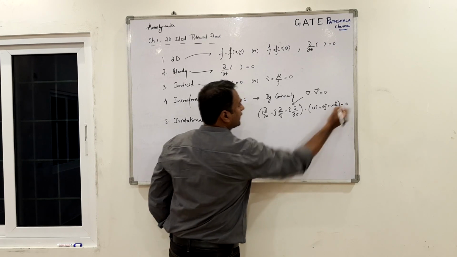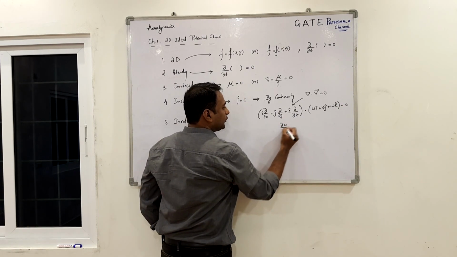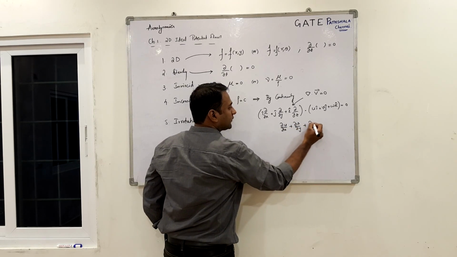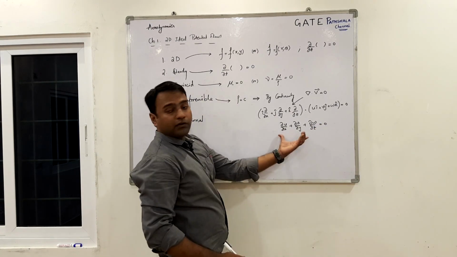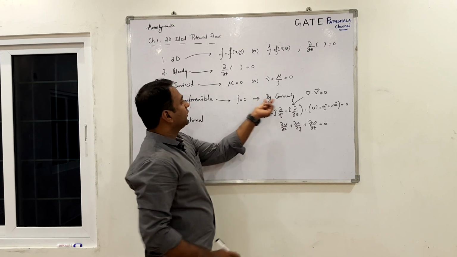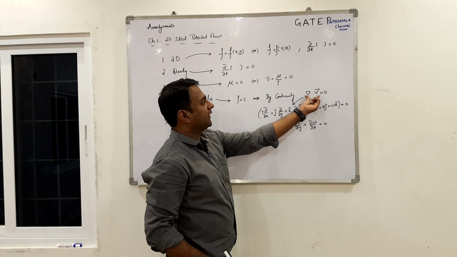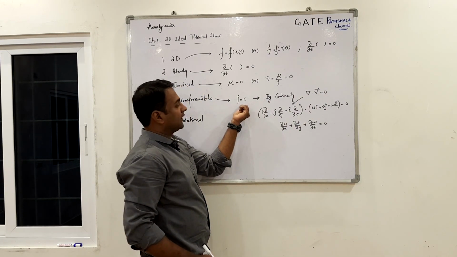Here I am using Cartesian coordinates. When you take this dot product, we get dou u by dou x plus dou v by dou y plus dou w by dou z. So when this continuity equation is satisfied by the components of the velocity, the flow is non-divergent. The divergence of the velocity vector is 0, which means the density is constant.